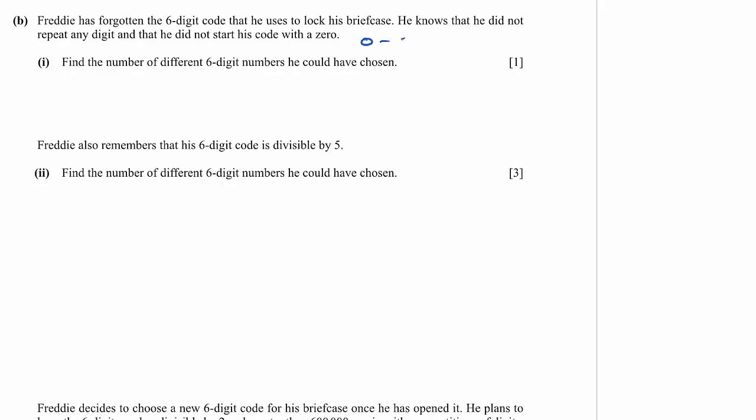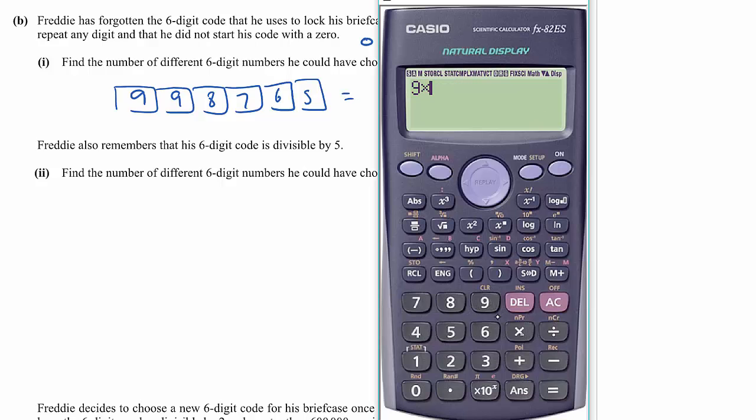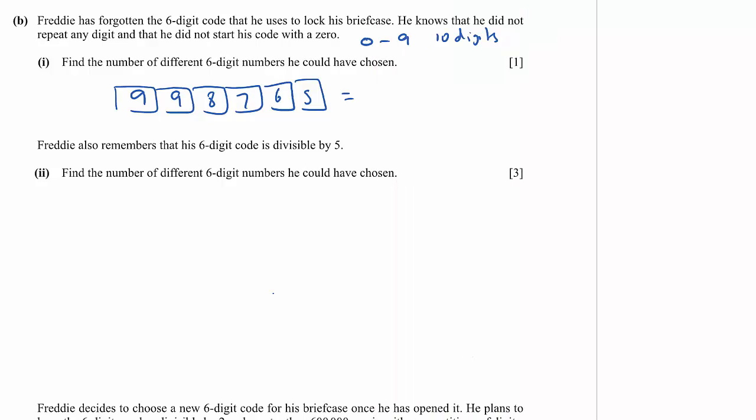So we've got 0 to 9, which is 10 digits, and a 6-digit code. We know he didn't start with a 0, so there's only 9 choices here, but then we can reintroduce the 0. So 9, 8, 7, 6, 5. So we've got 9 times 9 times 8 times 7 times 6 times 5. So 136,080.